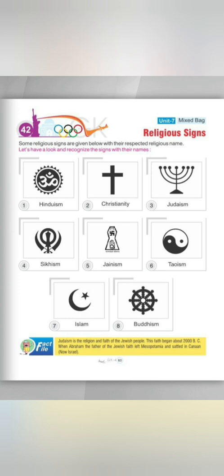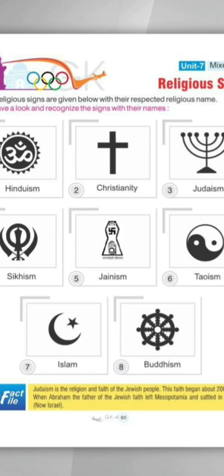So let's start reading. Some religious signs are given below with their respective religion names. Let's have a look and recognize the signs with their names. So students, in this chapter, some religious signs are given. We have to look at them and recognize the signs and their names. So students, let's see. The first symbol or sign is of Hindus.